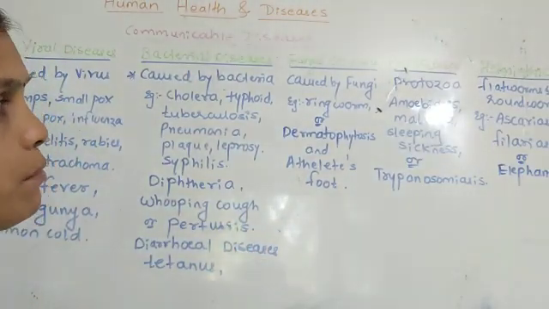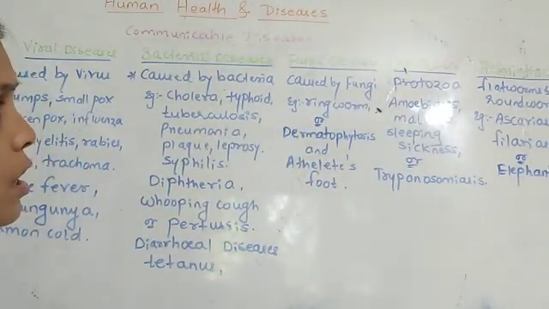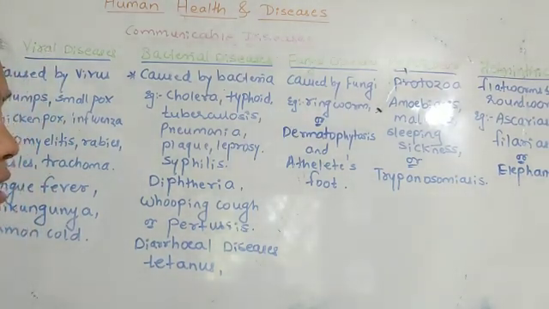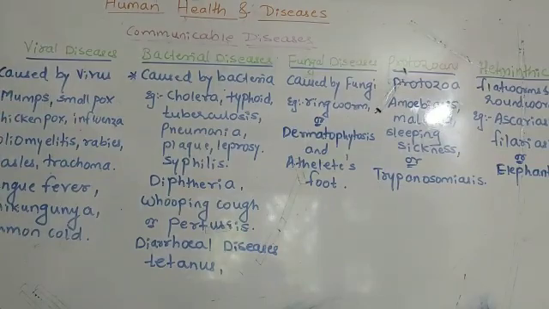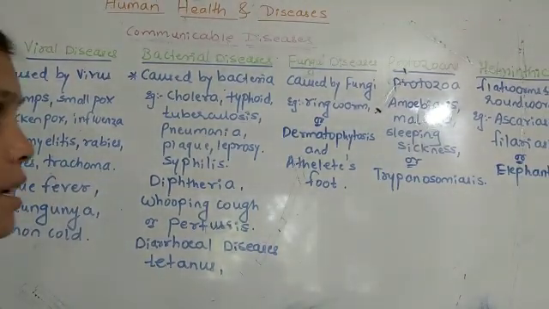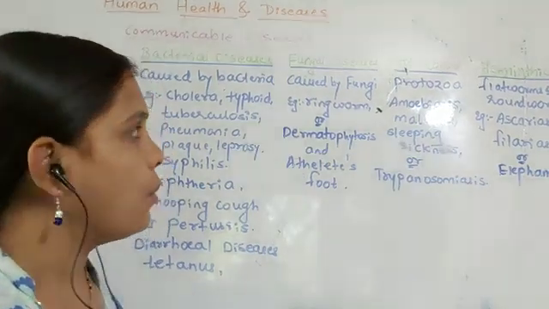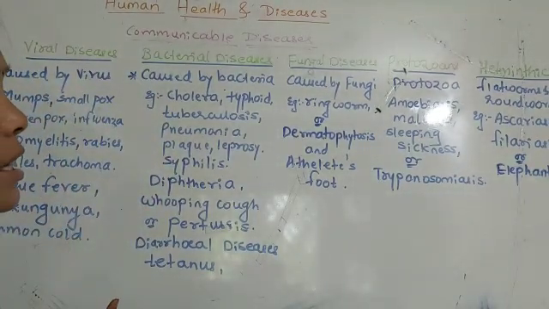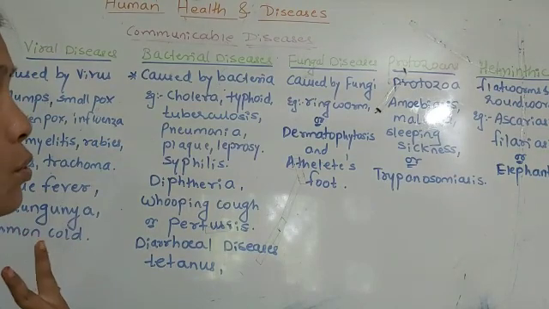In the protozoans, there are diseases like amoebiasis, malaria, which is definitely a protozoal disease, and African sleeping sickness, also called trypanosomiasis. So there are three protozoal diseases.